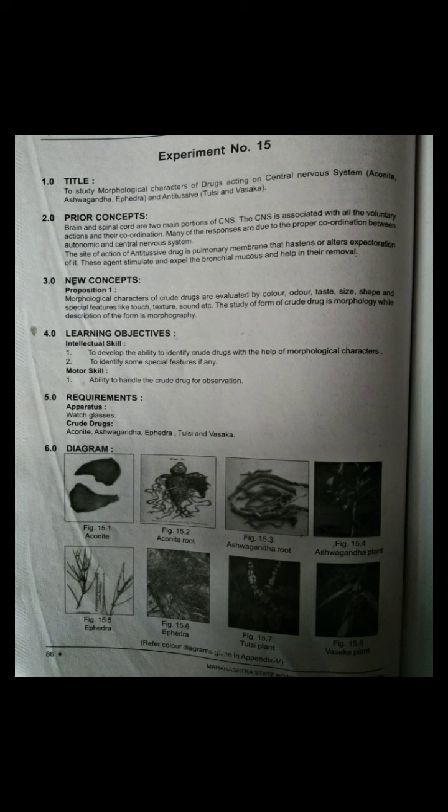Then prior concepts: brain and spinal cord are the two main portions of the CNS. The CNS is associated with all the voluntary actions and their coordination. Many of the responses are due to the proper coordination between the autonomic and central nervous system. The site of action of antitussive drugs is the pulmonary membrane, which hastens or alters expectoration. These agents stimulate the expulsion of bronchial mucus and help in its removal.